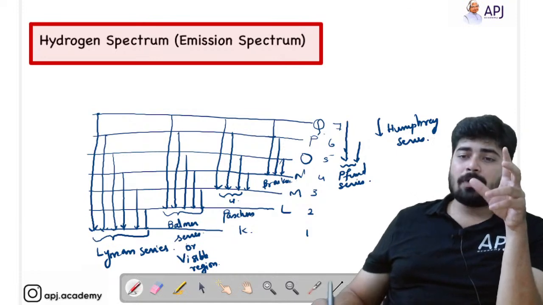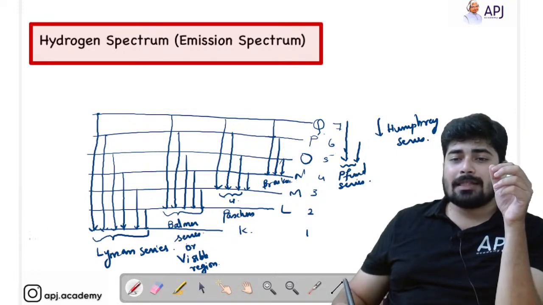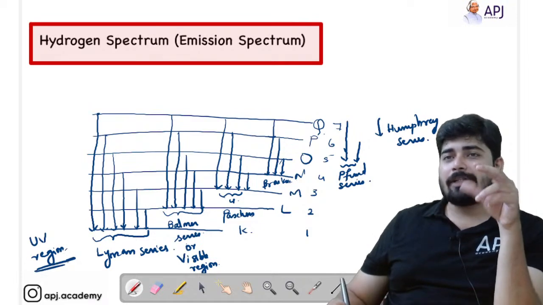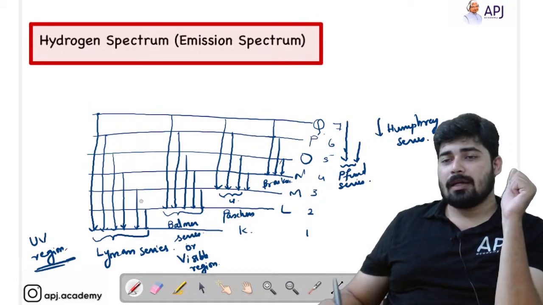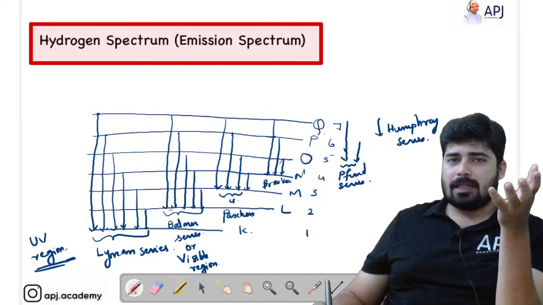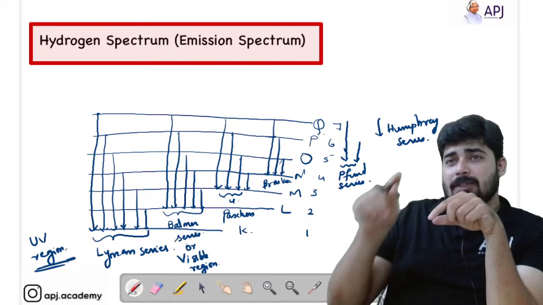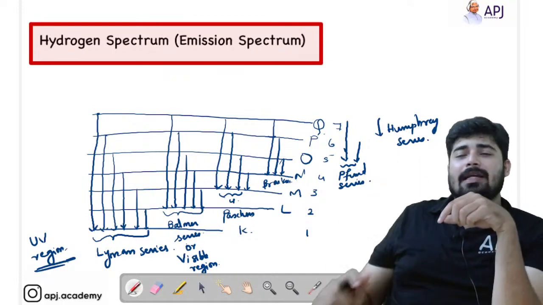And what you have to understand is that the Lyman series is in the UV region, it is ultraviolet. The radiations are ultraviolet, which are not visible. Obviously, ultraviolet is not visible. And the Balmer series is the only series whose lines can be visible with our naked eyes.